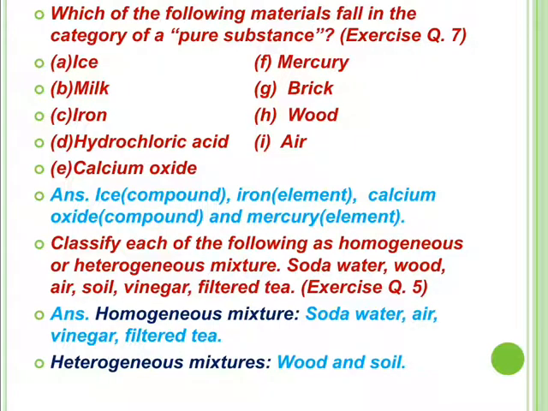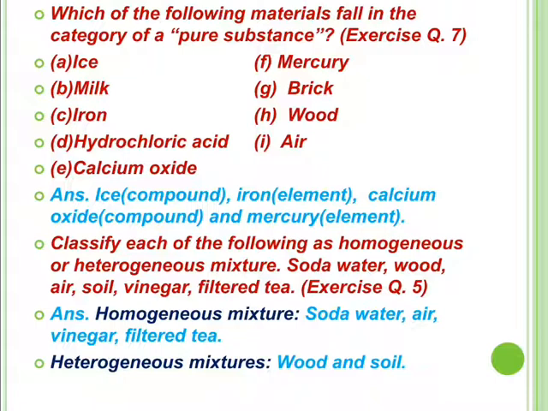Iron is an element, a pure substance. Calcium oxide, CaO, is a compound. Mercury is an element. Element and compound, we know both are pure substances. So you can find out the pure substances from this variety of materials.